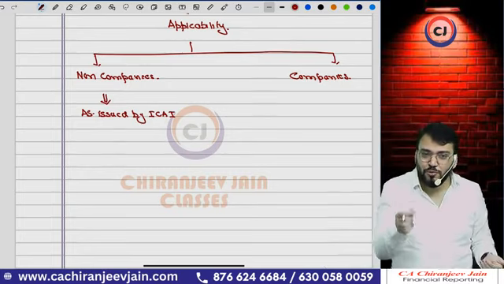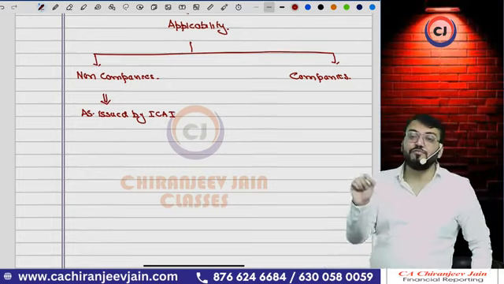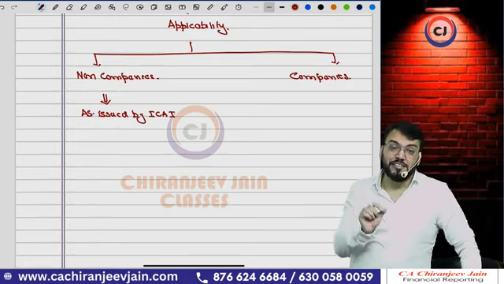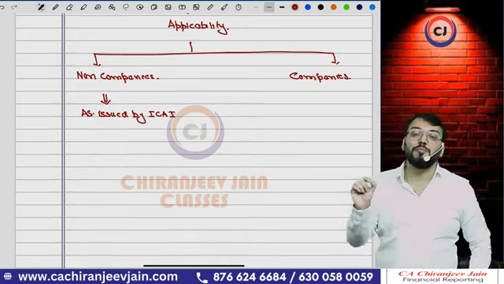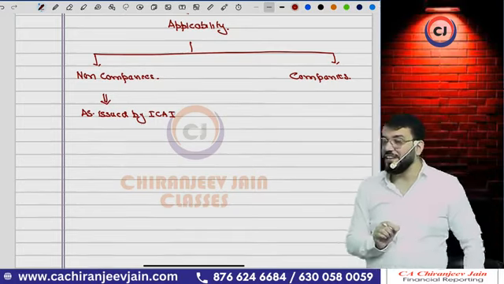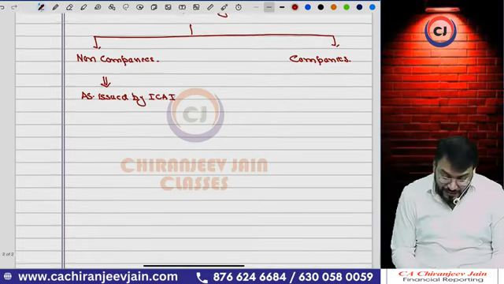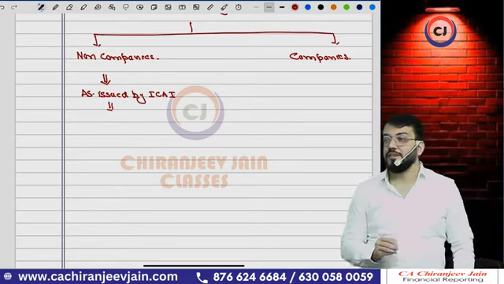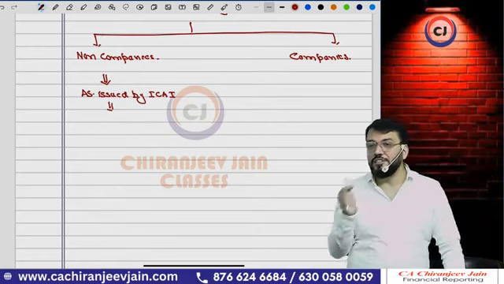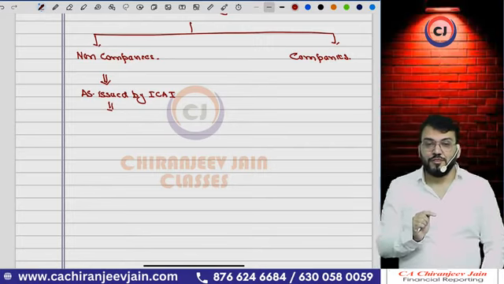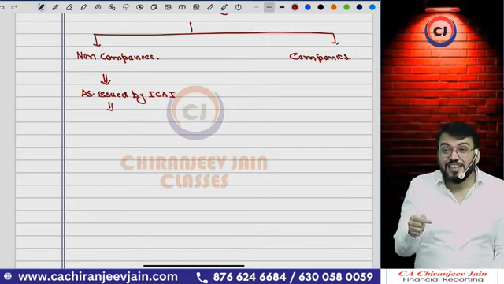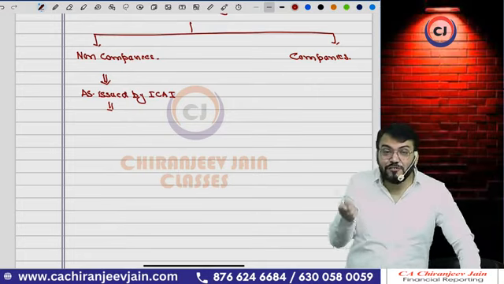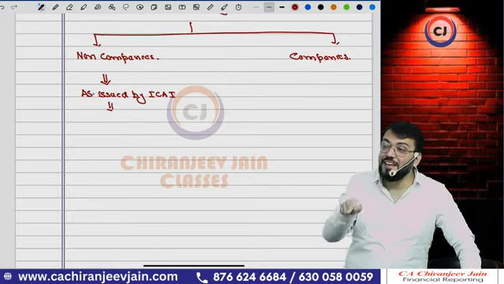Any member of ICAI doing any attestation function, signing any financial statement, that financial statement should comply with the requirement of what? Accounting standards. Can I say any financial statement of non-companies, which is signed by any chartered accountant, should comply with all the requirements of AS issued by ICAI.